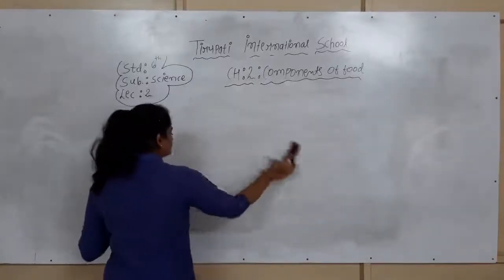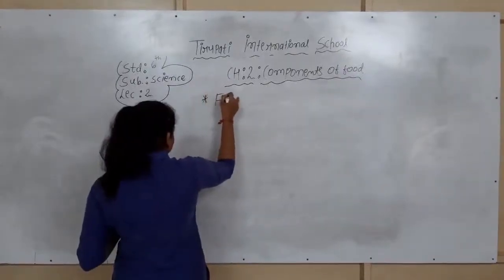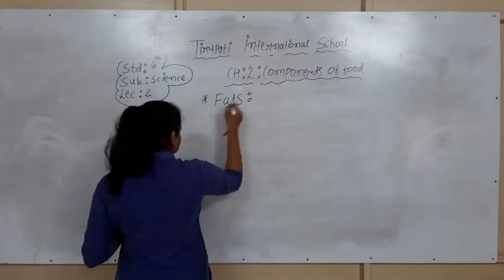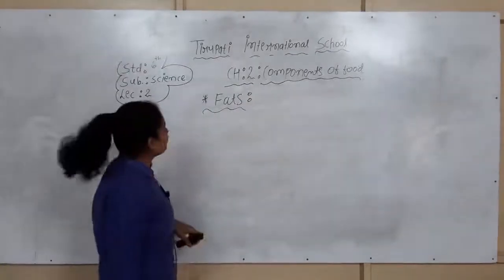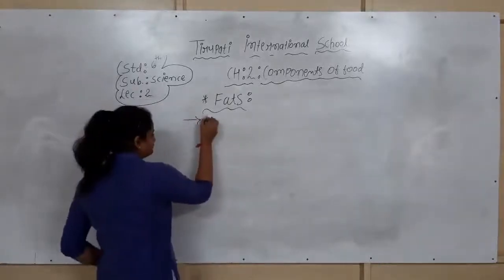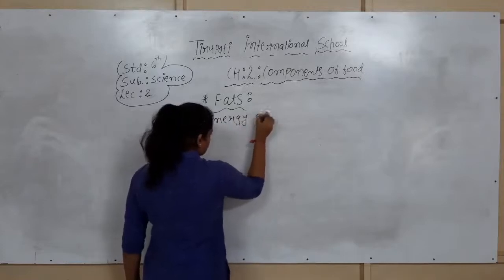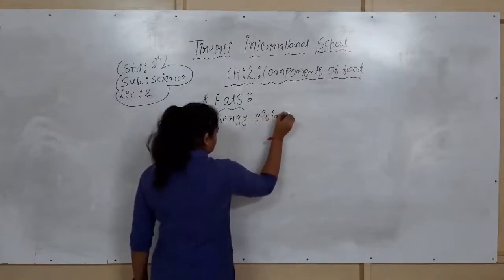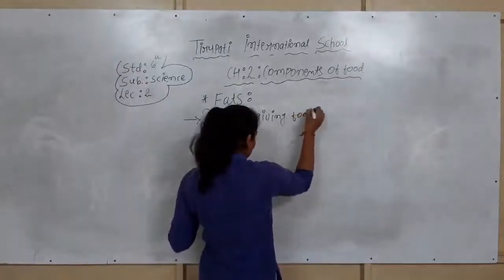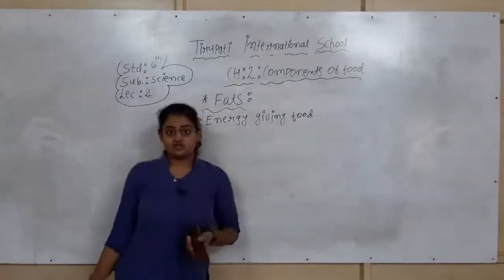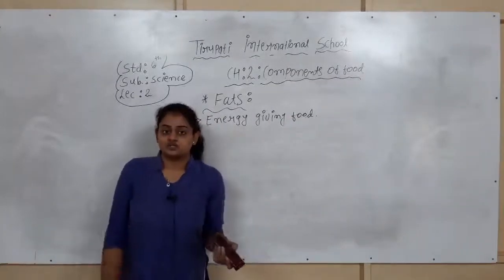Now our second nutrient, which is fats. Now we are going to study about the fats. Fats are also energy giving compounds, or energy giving foods. They give us energy the same as carbohydrates, but they give more energy than carbohydrates.